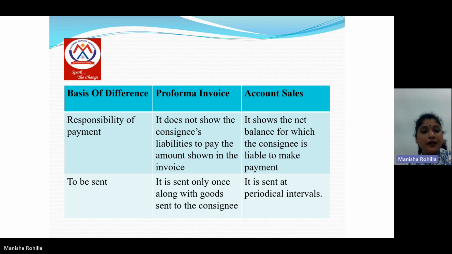Next is responsibility of payment. Pro forma invoice does not show the consignee's liability to pay the amount shown in the invoice. Account sales shows the net balance for which the consignee is liable to make the payment. Pro forma invoice is sent only once along with the goods sent to the consignee, but account sales is sent at periodical intervals.